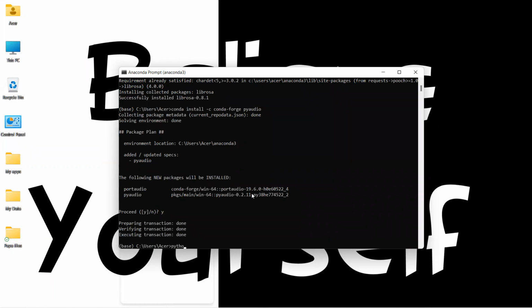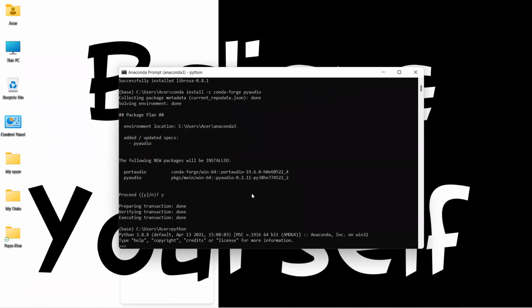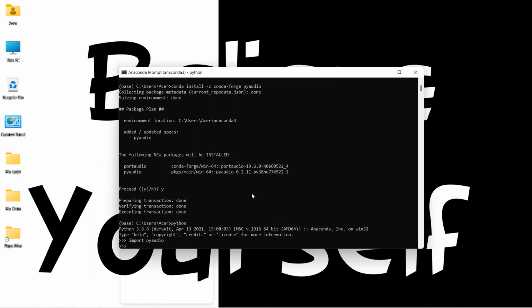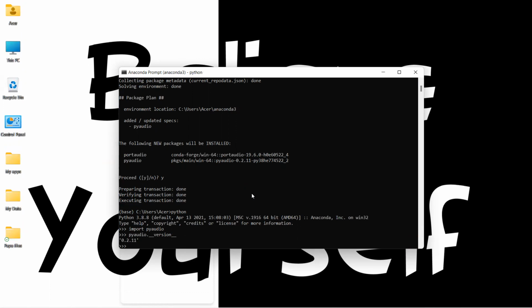And in order to cross check, you can just open Python and then you can import your PyAudio file. And now you can check the version which got installed in your system. So it is 0.2.11. Okay.